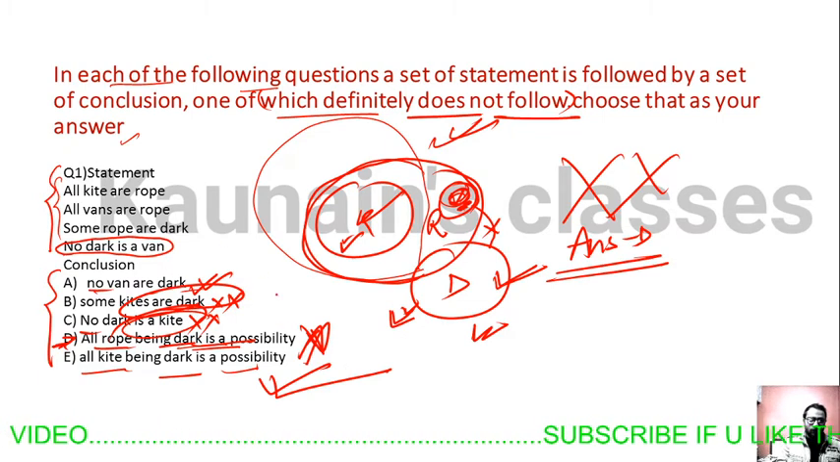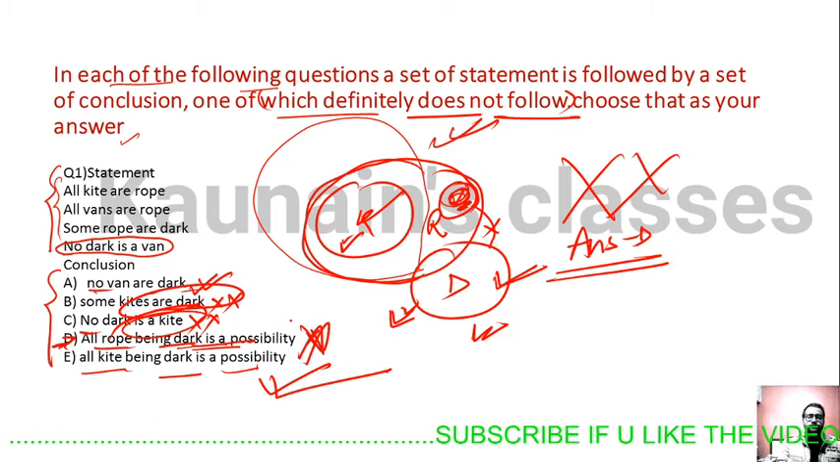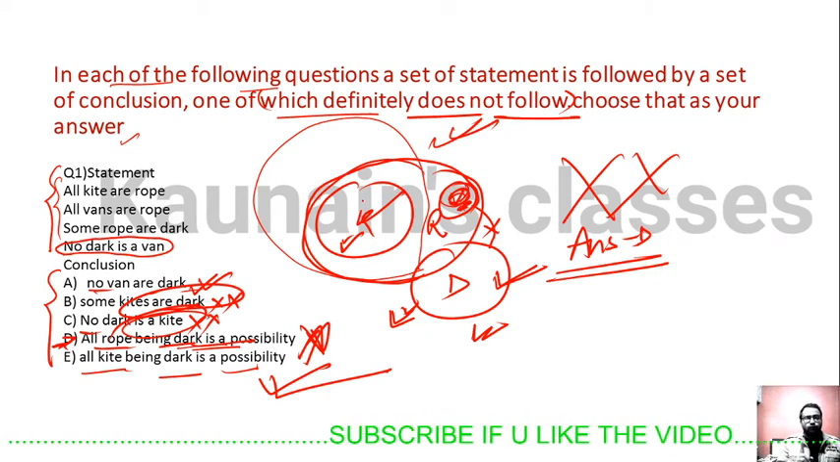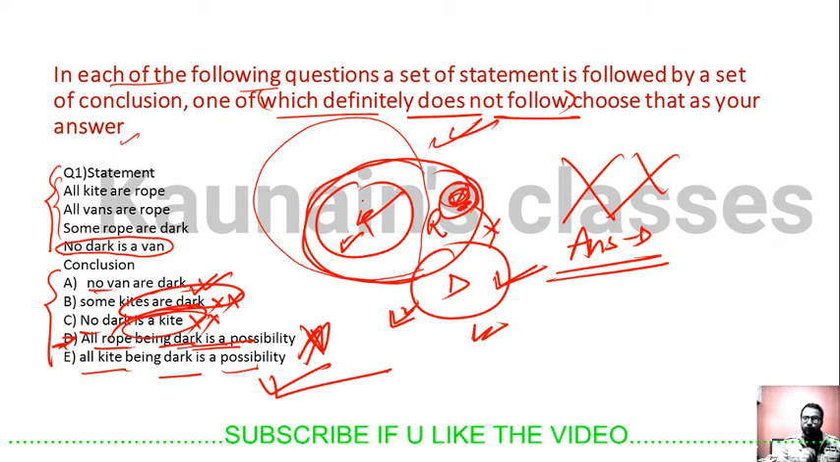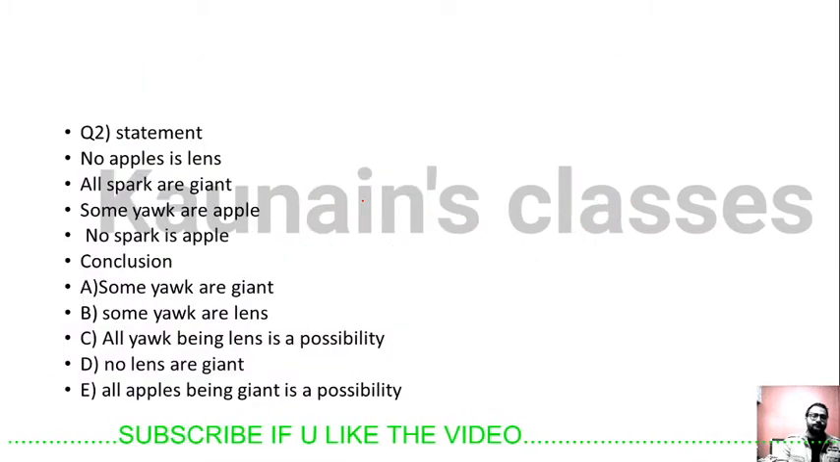The other three conclusions were wrong, but our answer is D, because the question is asking which one definitely does not follow. Let's move to question number 2.